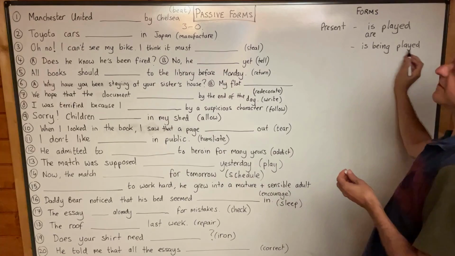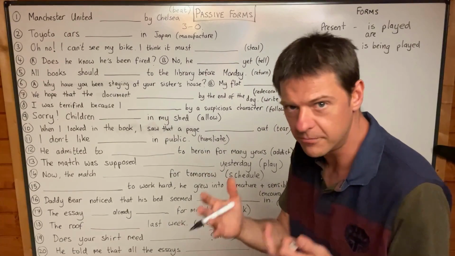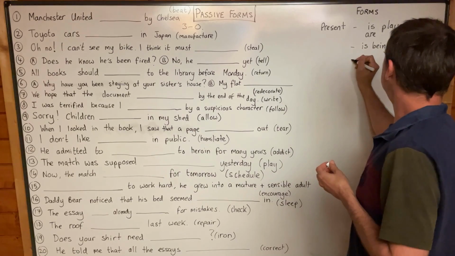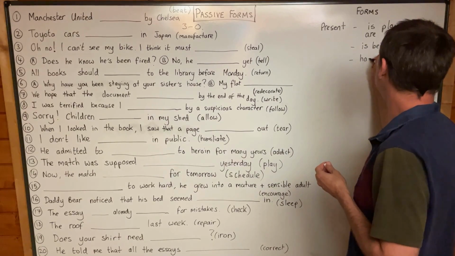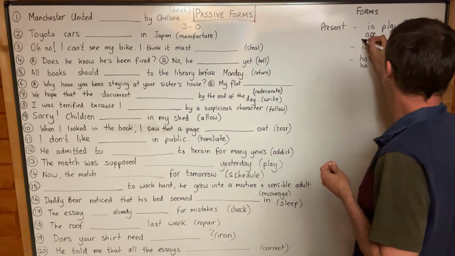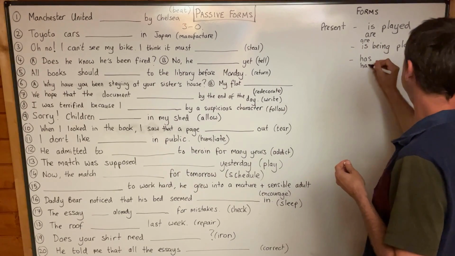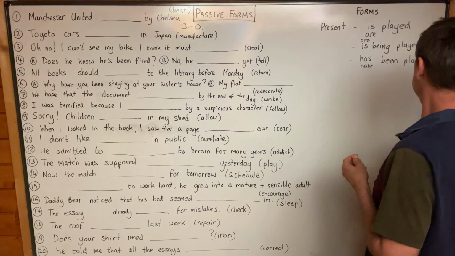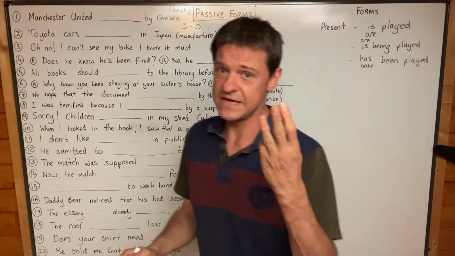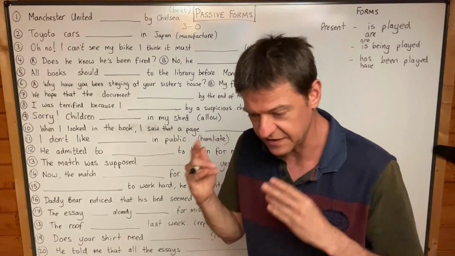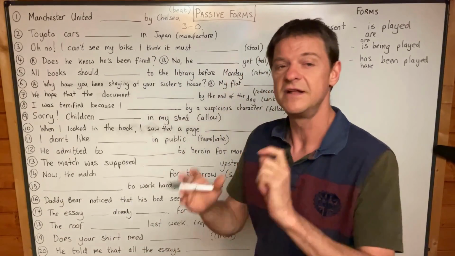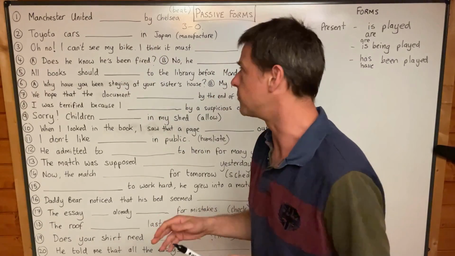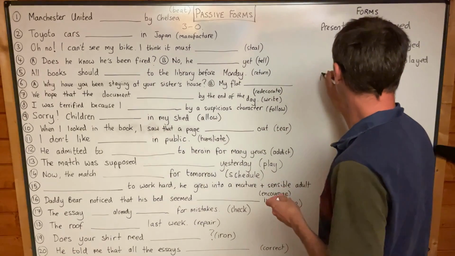So is being, and the third form, remember the third form might be irregular, so it might not be ed at the end. But then you've also got present perfect, has or have been played. And of course, this is are as well, is or are being played, have or has been played. Yeah, that's the present tense in passive. Only three aspects, because the fourth aspect, perfect continuous, can't be put into passive. The same for past, the same for future. Okay, and so let's try doing some of the questions, and we'll do the past as we go along.